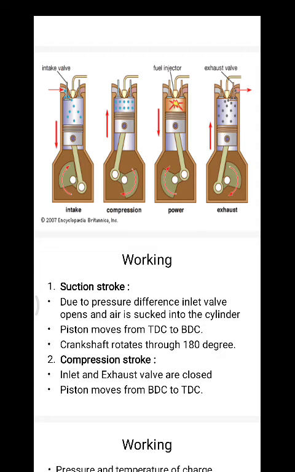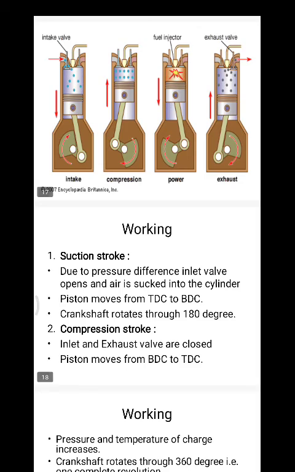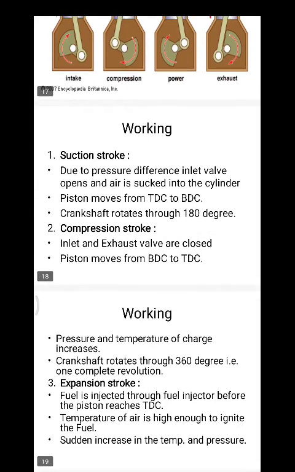At the end of the compression stroke, the charge is ignited with the help of the spark plug, and due to that the pressure increases and the piston moves in the third stroke in the downward direction. In the fourth stroke, the piston moves from the bottom to top dead center, the exhaust valve opens, and the burnt gases leave through the exhaust port.